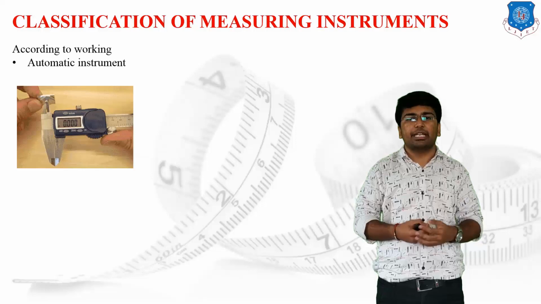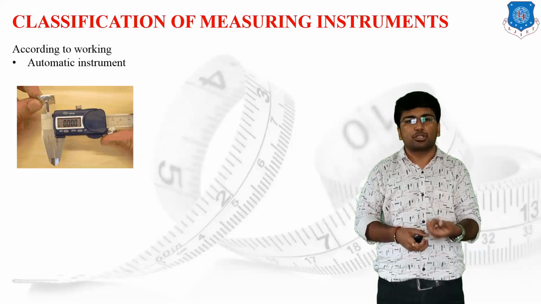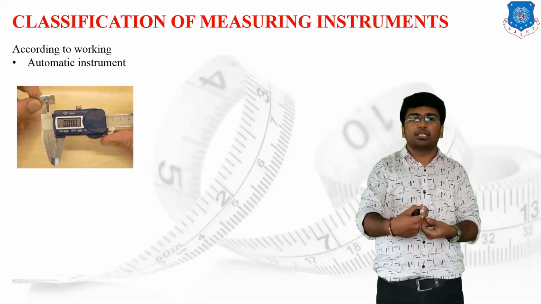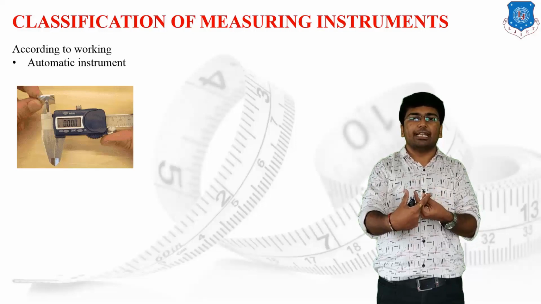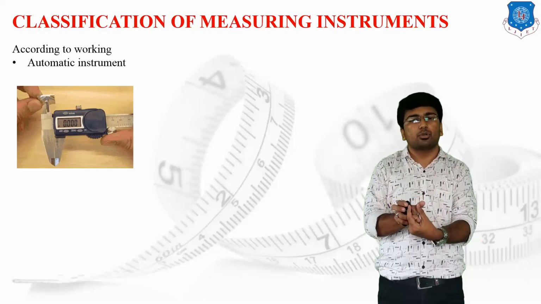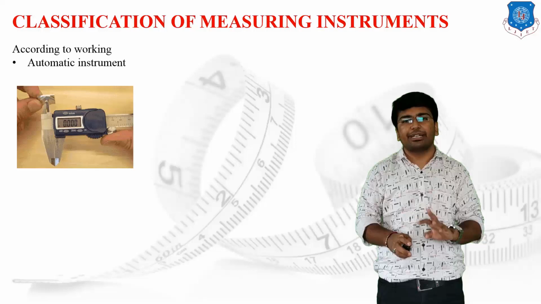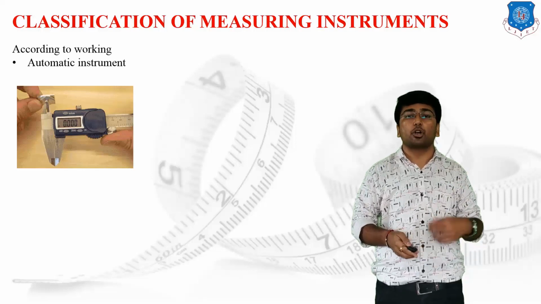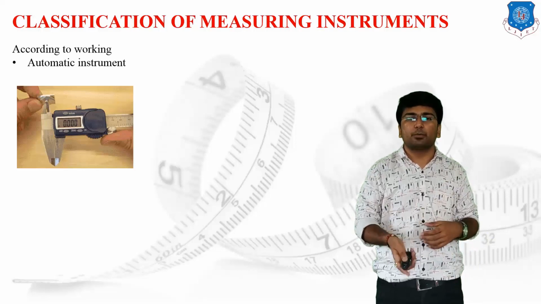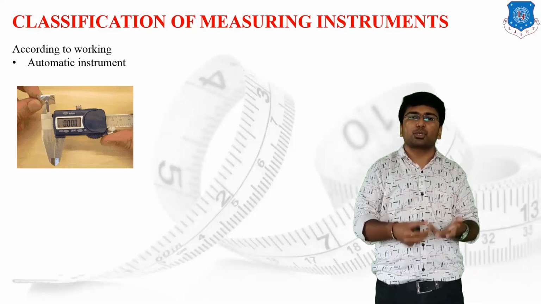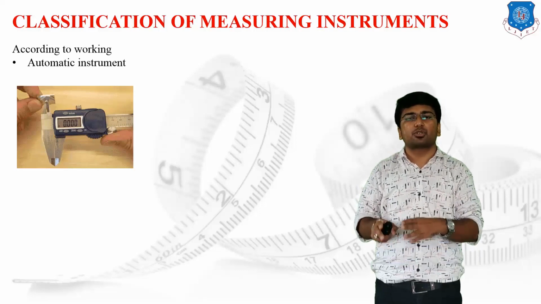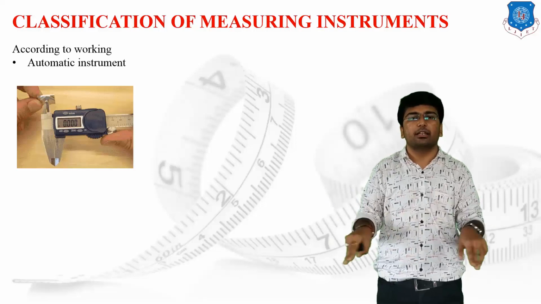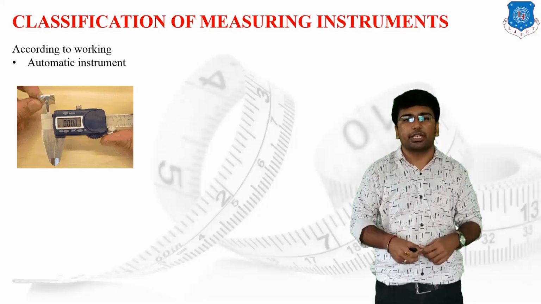On your screen you can check a digital vernier caliper. Suppose I have to measure some kind of linear dimension, then what I am supposed to do is open the jaws, put the workpiece inside and close the jaws. As the jaws close on the workpiece, on the digital display you can directly check the dimension of the given workpiece. Such an instrument is known as an automatic instrument. It means we are not supposed to calculate the main scale reading, the auxiliary scale reading, or apply the final formula to get the final reading of the given workpiece.